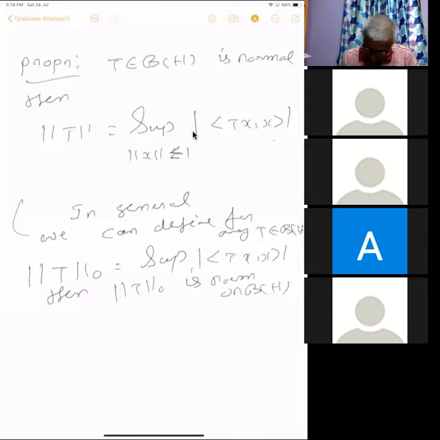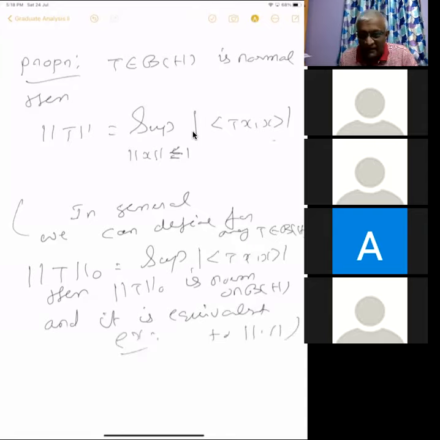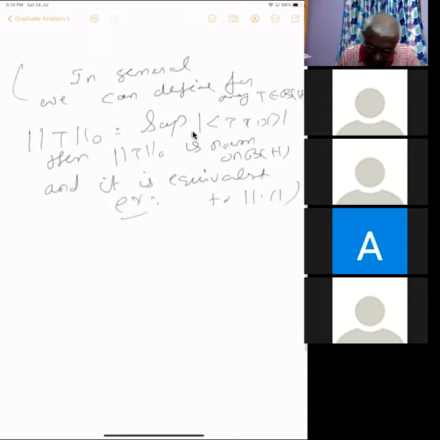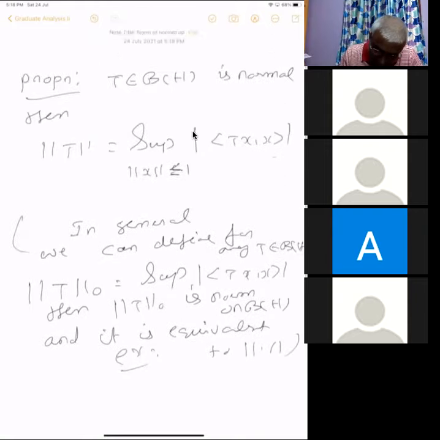And it is equivalent to norm T, the original norm. This I leave as an exercise. Certainly norm T naught is smaller than norm T. You have to prove that norm T is less than or equal to some constant times norm T naught. This is an interesting exercise, but our aim is to complete this course, so I have to prove this.